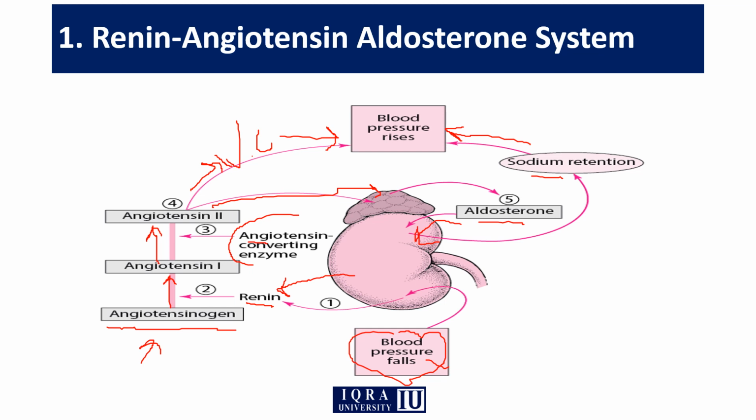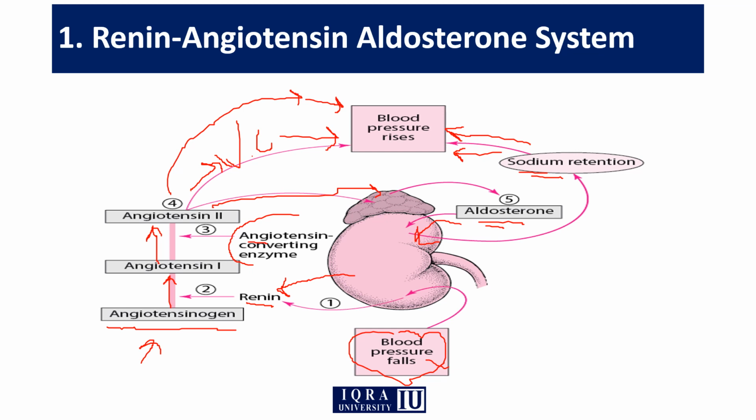Then the ACE enzyme, which is produced in the lungs, will convert angiotensin 1 to angiotensin 2, and this angiotensin 2 will do two further works. First, by its own self, it will do vasoconstriction and increase blood pressure. Secondly, the angiotensin 2 will increase aldosterone release from the adrenal gland, and the aldosterone will have effects on the kidneys. The aldosterone will increase the sodium reabsorption and water reabsorption, due to which the blood pressure will automatically rise up.